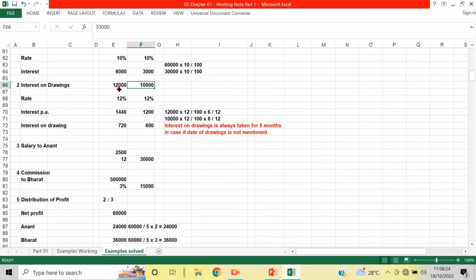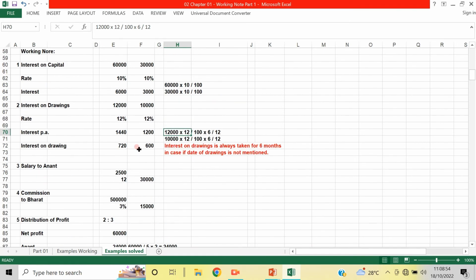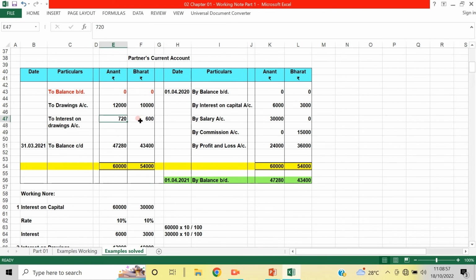12% of 12,000 is 1,440, so for 6 months it is 720. In the same way, 12% of 10,000 is 1,200, and for 6 months it is 600 rupees. This is simple mathematics, and I hope you can understand it. So the interest on drawings is 720 and 600.